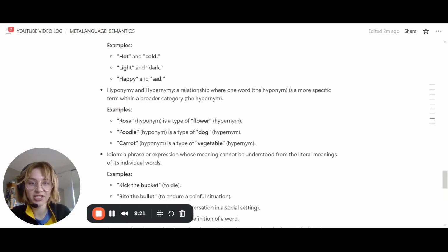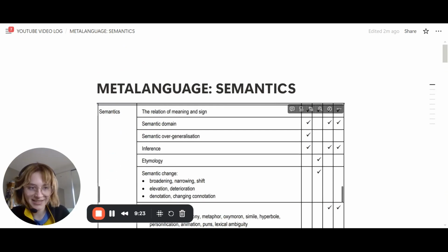So those are some definitions and examples of your semantic metalanguage.